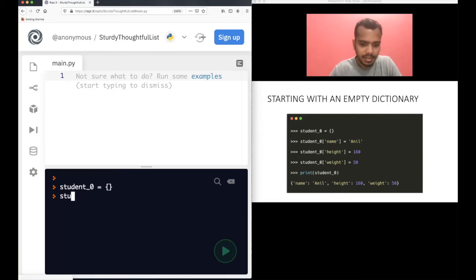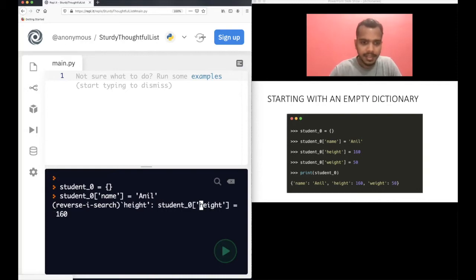Sorry, I'm making a lot of spelling mistakes. That's what I typically do. Okay, we'll insert name equal to Anil. Then we will insert two more key value pairs. Let me go back to my search history and search for height.